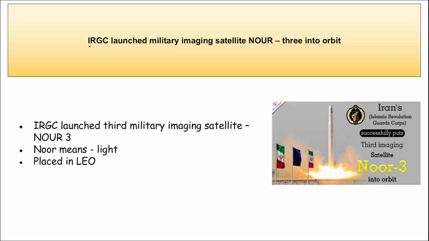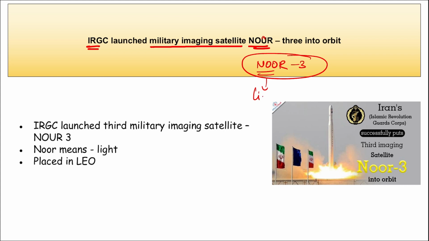Next is IRGC. They have launched a military imaging satellite Noor 3, correct? Say it, Noor 3. This looks better because Noor, what does this mean? This means light, right? So IRGC, that is Iran's Islamic Revolutionary Guard Corps, right?